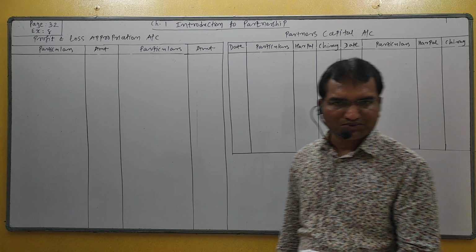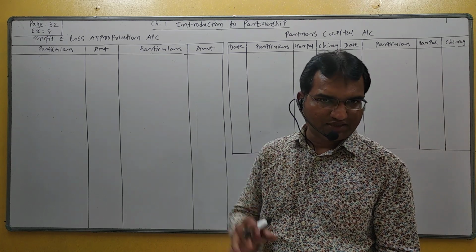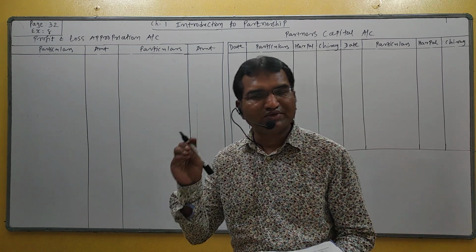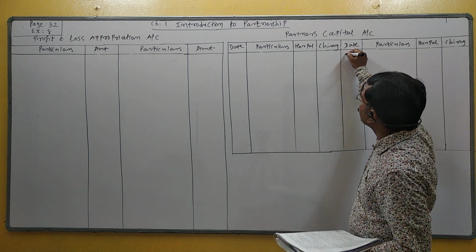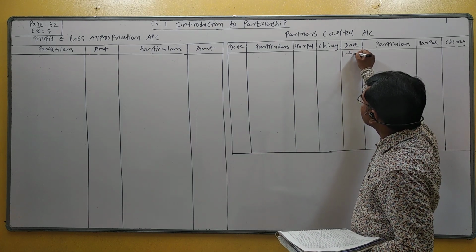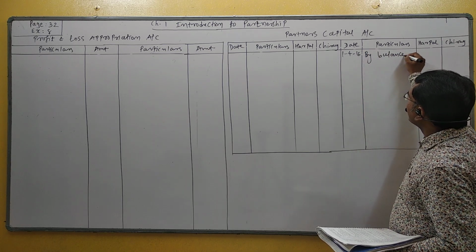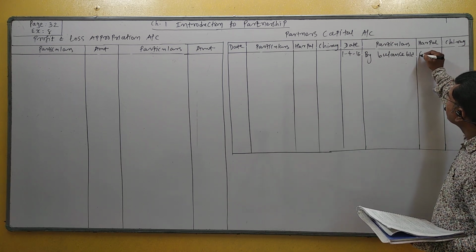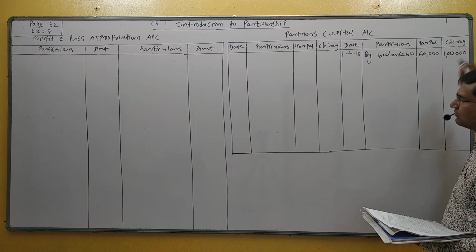Okay student, how to start the example? Example starts with the beginning, means opening balance. Partner capital always shows credit balance. So it is recorded on credit side of partner capital account. 1st April 16, by balance brought down, Harpal capital 60,000 and Chirag capital 1 lakh.